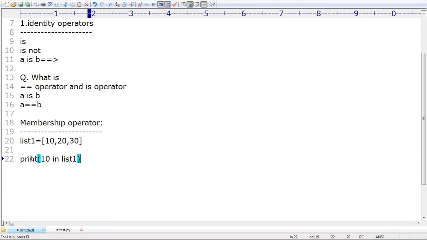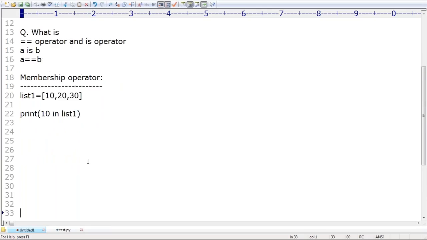Don't use Java terminology like the contains method. Here, is 10 in list 1 or not? True is the answer, because 10 is already there in list 1. So to check whether the given object is a member of a given sequence or not, where a sequence is either a string or list or anything, we use the membership operator, right?